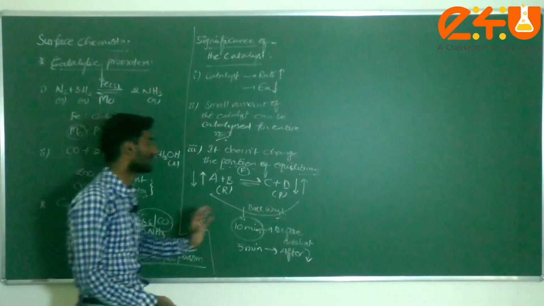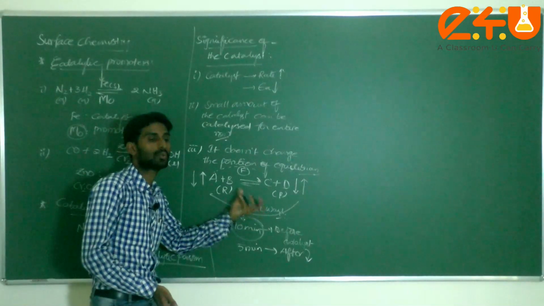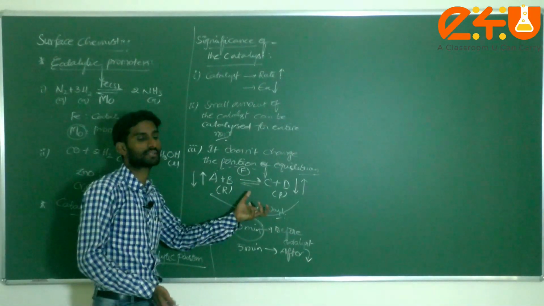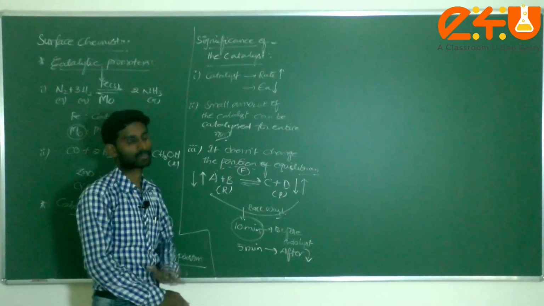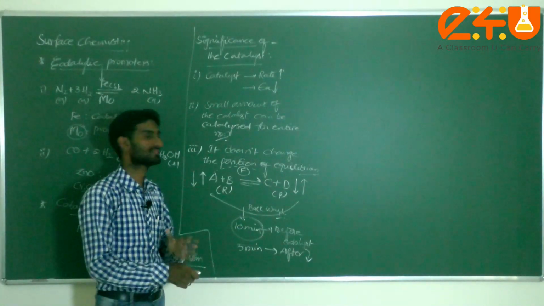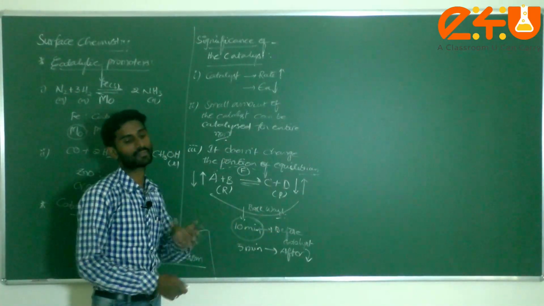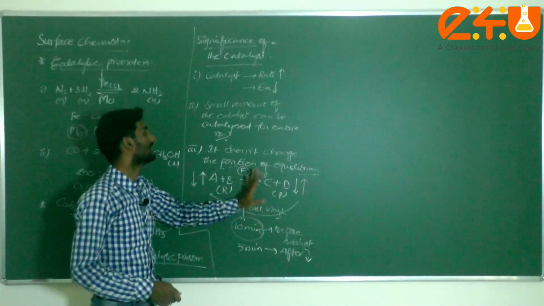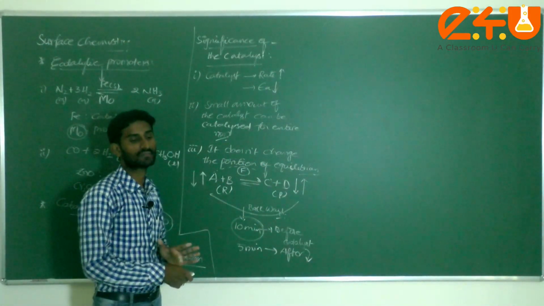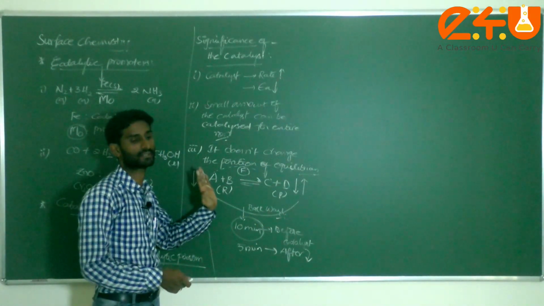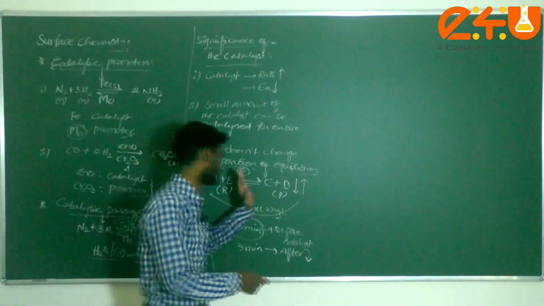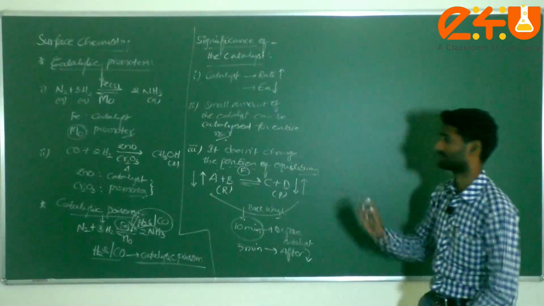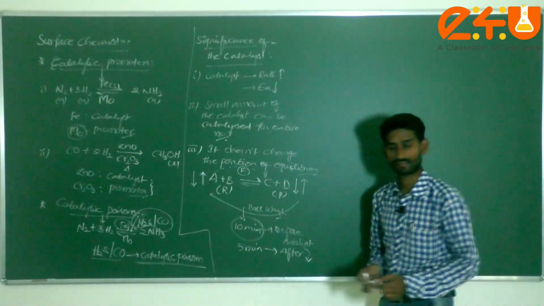That means what is happening here? It speeds up the attainment of equilibrium in a particular reaction. To speed up the reaction means to speed up attaining the equilibrium constant. That means it doesn't change the position of the equilibrium. This is a very important point. Got it, students? This is about the significance of the catalyst.